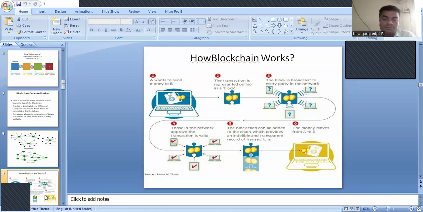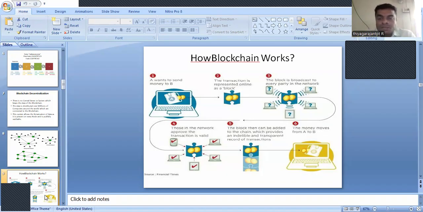For every block, a person wants to send a transaction to another person. Say, for example, person A wants to send money to person B. The transaction is represented online through blocks. Every transaction will be represented as a block, and the block is broadcast to every party in the network.